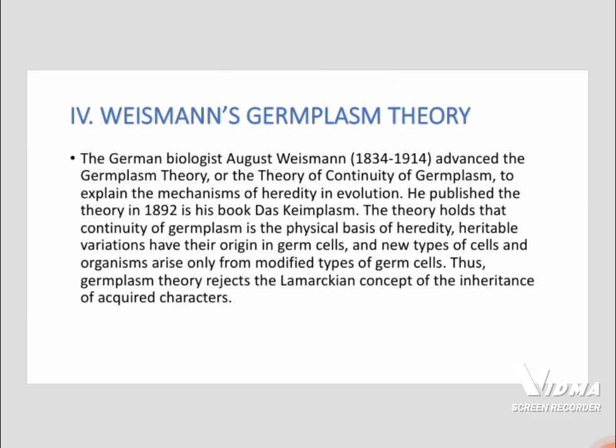Weismann's germplasm theory. The German biologist August Weismann advanced the germplasm theory, also known as the theory of continuity of germplasm, to explain the mechanism of heredity in evolution. He published the theory in 1892 in his book Das Keimplasma. The theory holds that continuity of germplasm is the physical basis of heredity. Heritable variations have their origin in germ cells, and new types of cells and organisms arise only from modified types of germ cells. Thus, germplasm theory rejects the Lamarckian concept of the inheritance of acquired characters.